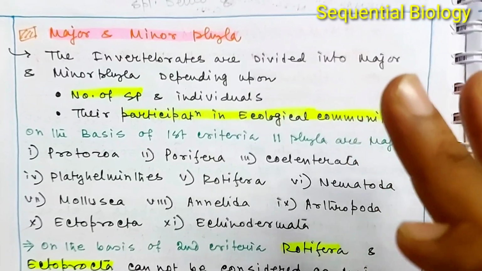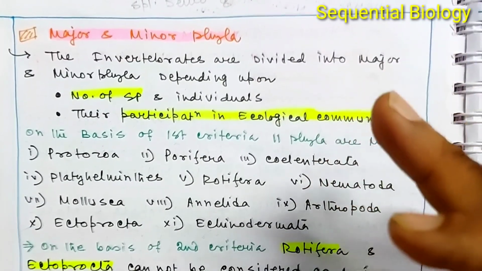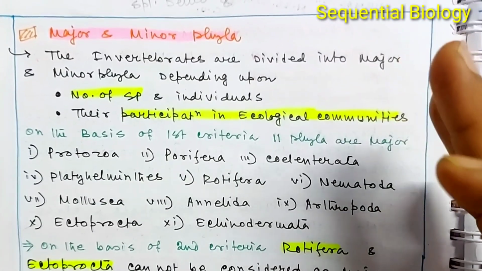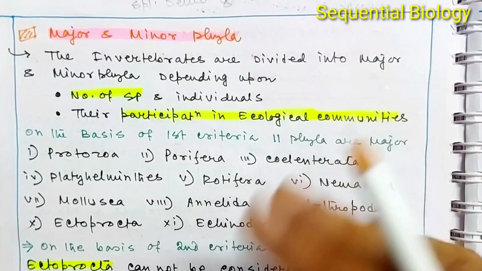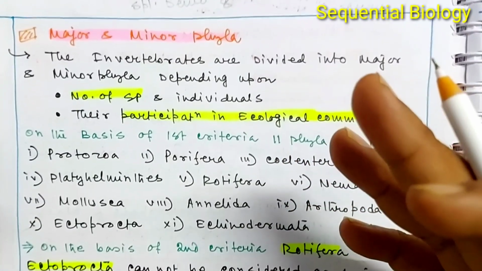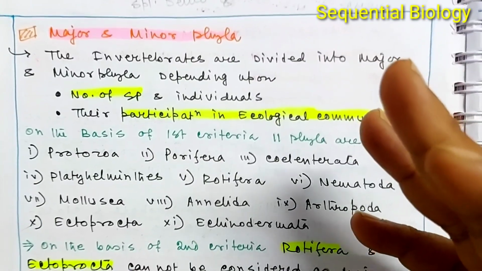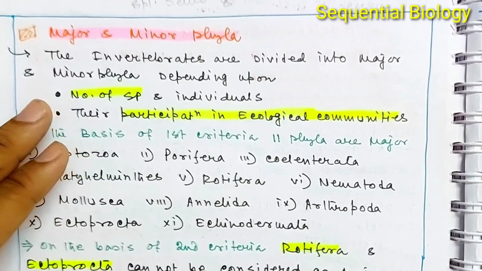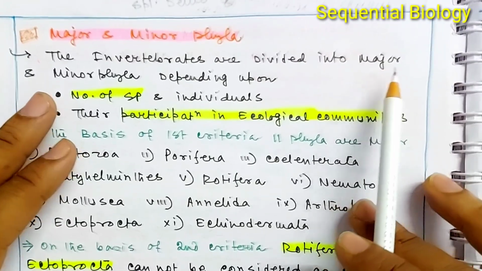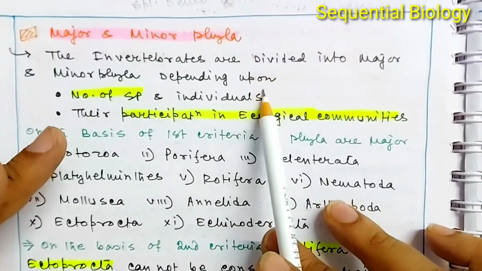Actually, in the Storer and Usinger classification, we have found different types of phyla. Okay, so phylum Protozoa, Porifera, Cnidaria, Ctenophora, Platyhelminthes, Nematoda, Annelida, Arthropoda, Mollusca, Echinodermata. There are different types of phyla present in this animal kingdom. Okay, but these phyla can be divided into two categories. One is the major phyla and another is the minor phyla. The invertebrates are divided into the major and the minor phyla. Okay, so invertebrate means from phylum Protozoa up to Echinodermata.